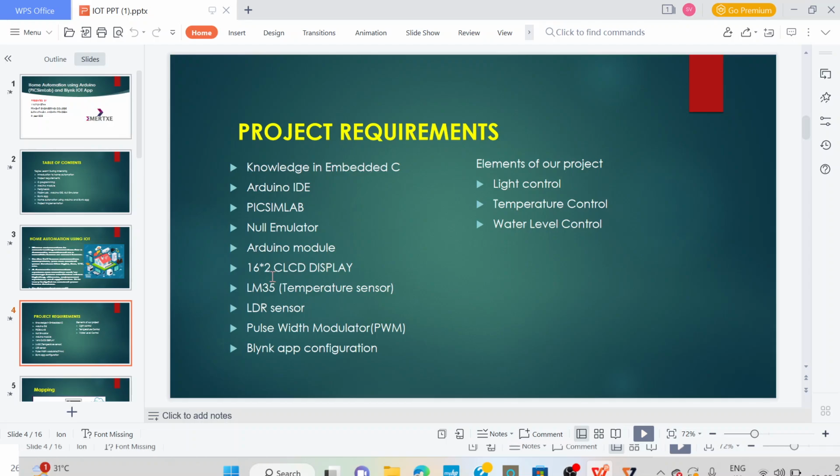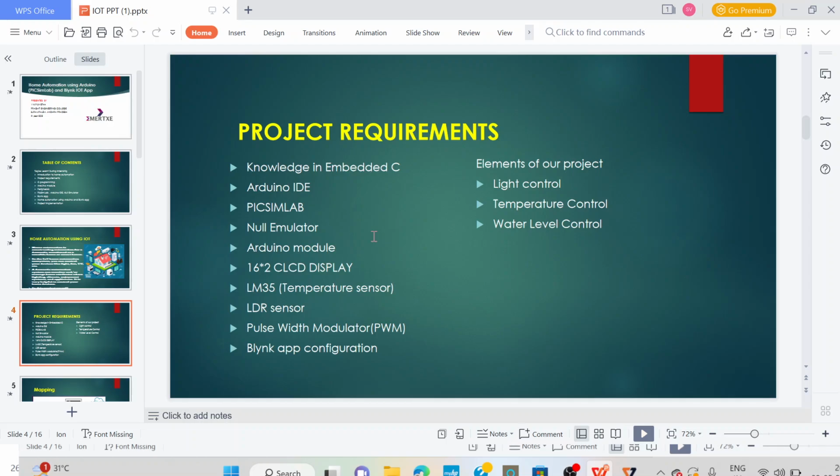I did this project in software, not in hardware. For that purpose, we don't need any hardware components. By simply using PiximLab software, we can complete the project virtually. Null Emulator software is used for serial communication between Arduino IDE and PiximLab.